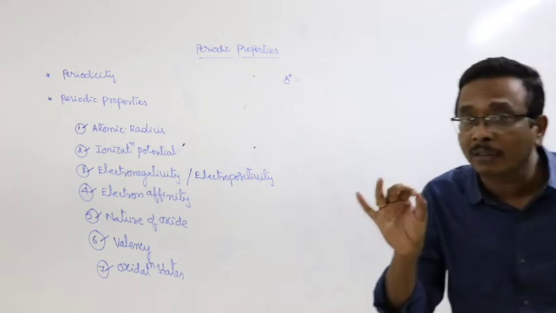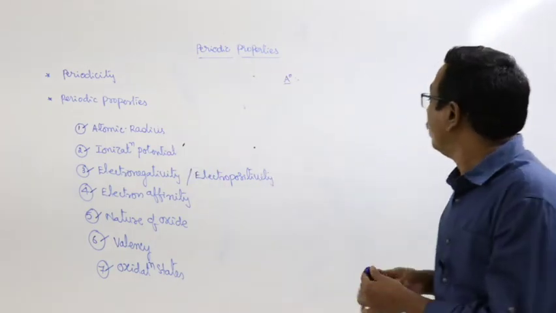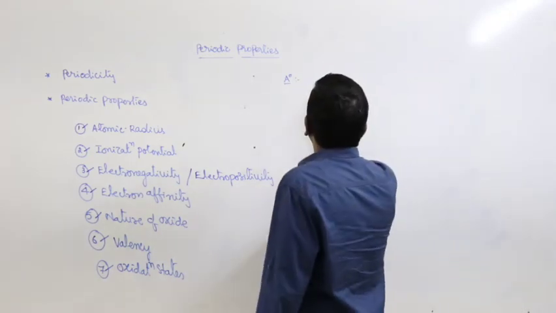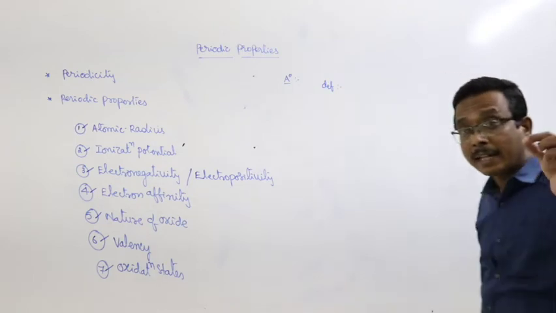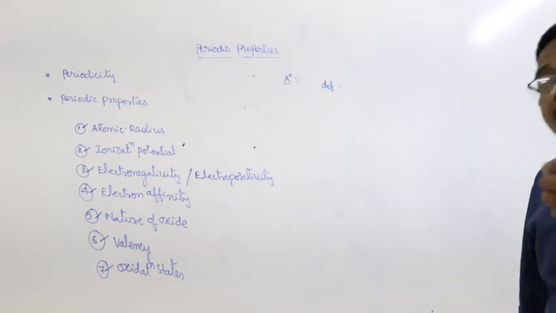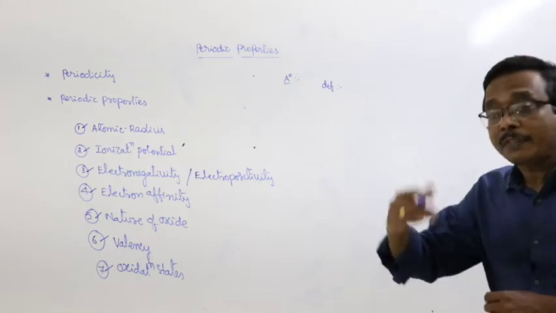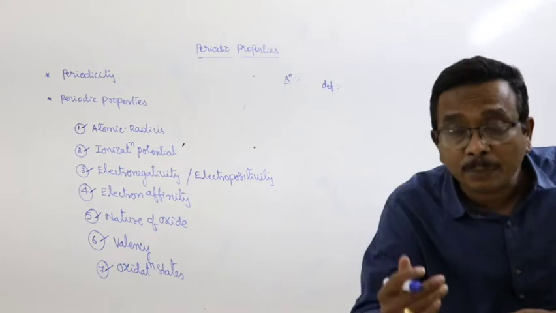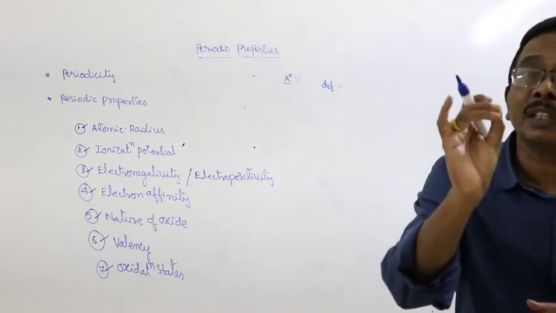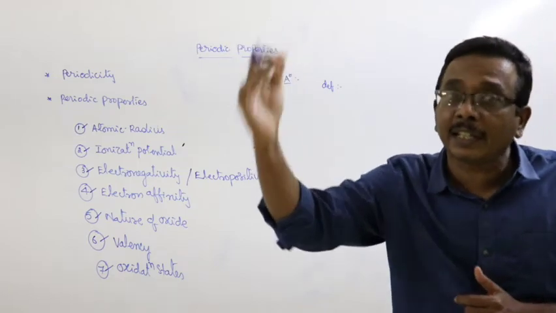I am repeating once again. These are the olden definitions. The first: the distance between the center of the nucleus and the outermost orbit is known as atomic radius. After some time, the same definition was given as the distance between the center of the nucleus and where the probability of finding an electron is negligible.